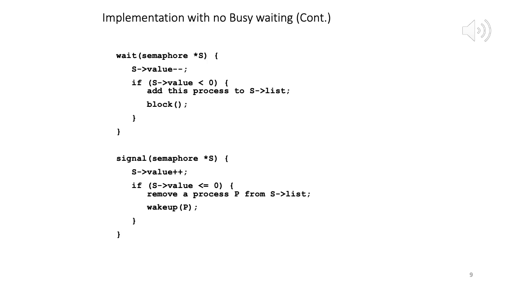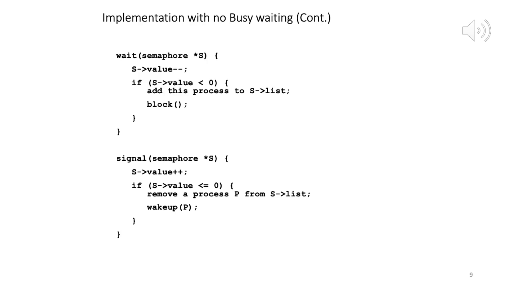So what do we do in wait? We first decrement the value, s value minus minus. Then we test if the value is less than 0. If so, we add this process to s list. Which means when a particular process calls wait and the value is less than 0, the lock or semaphore has already been taken. So the process or thread that called wait has to be put in that waiting queue, and the process has to be blocked. So that's what wait is.